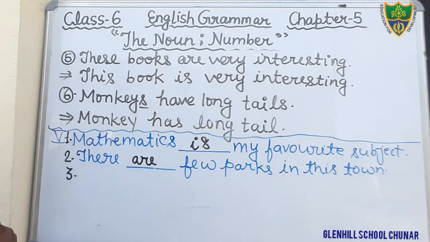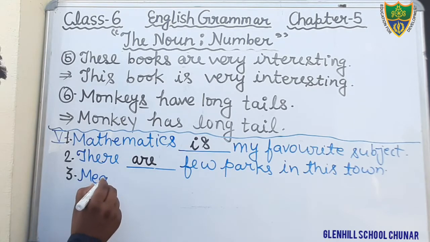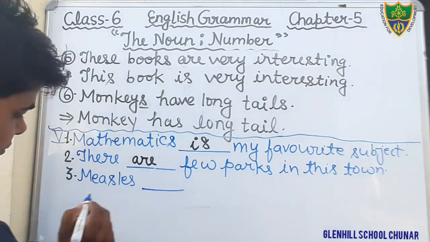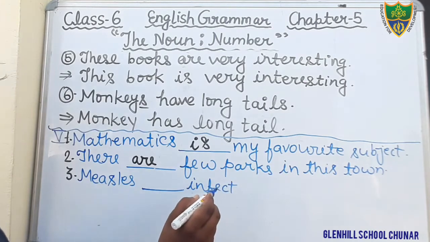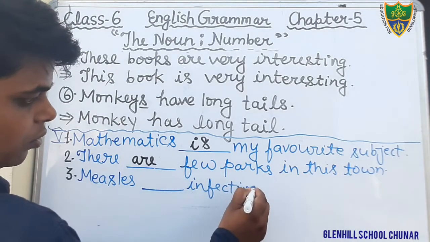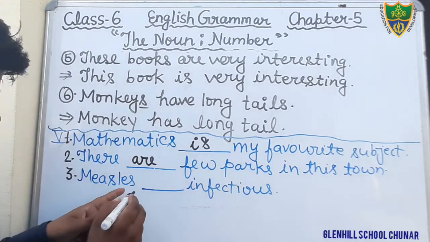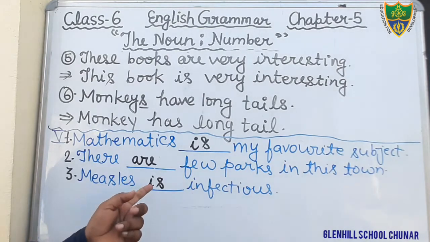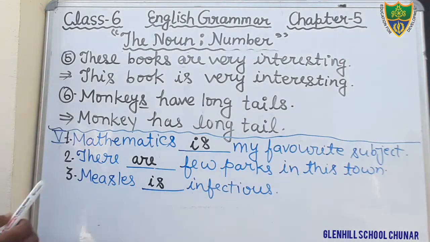Measles. It is a kind of disease. Okay, MEASLES. Okay, that is also singular. Infectious. You can see measles. That is also, it is a name of a disease. That is singular. Therefore, we will use the word is. Verb is. Measles is infectious. Okay, just write it. Question number 4.